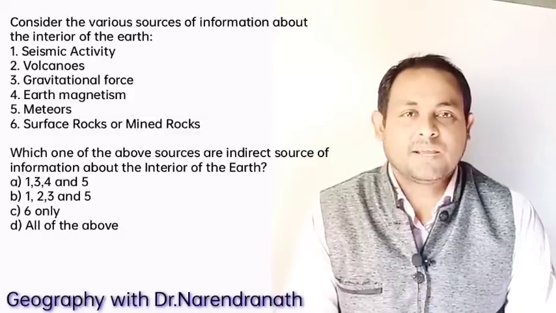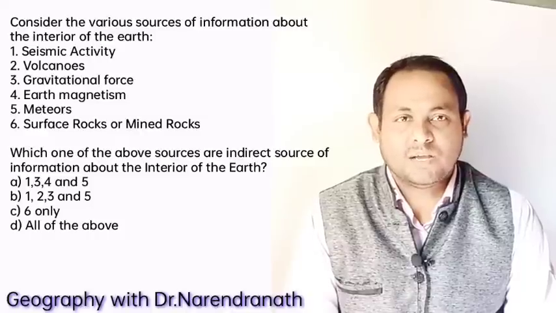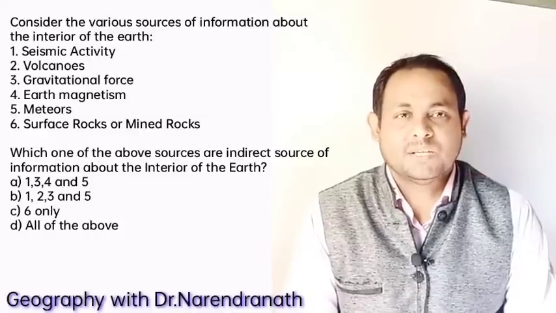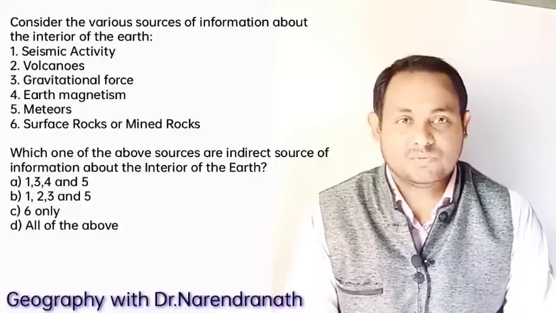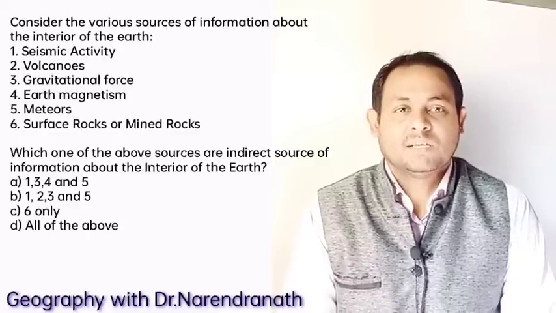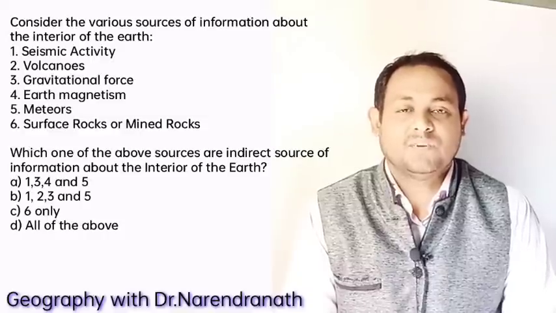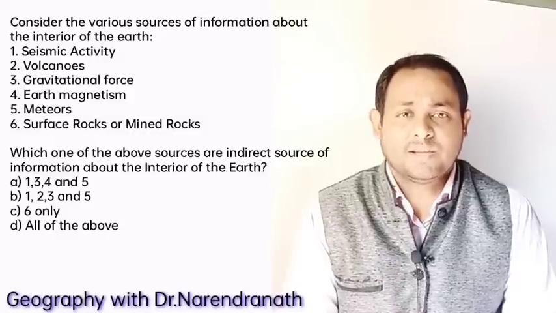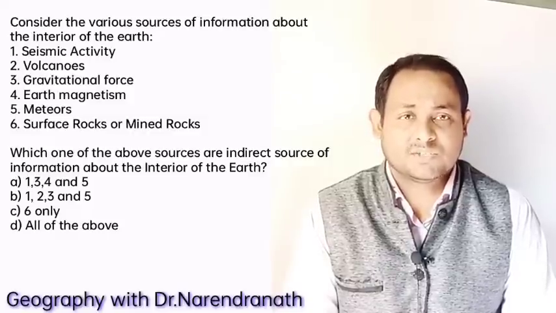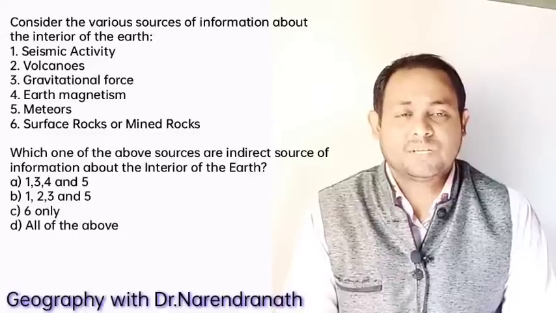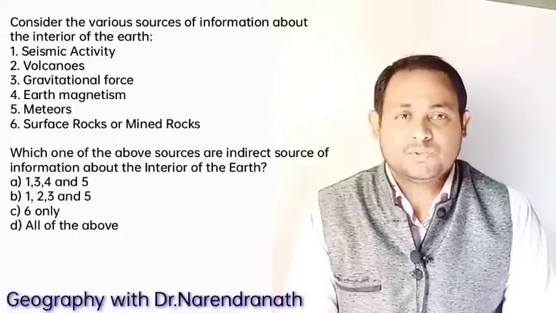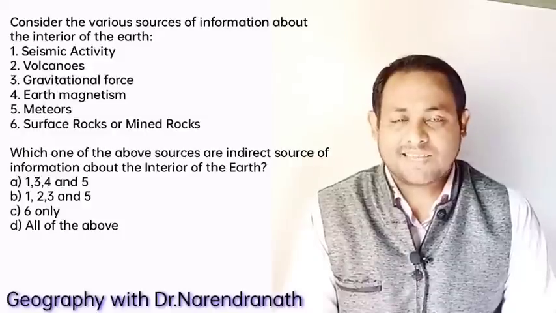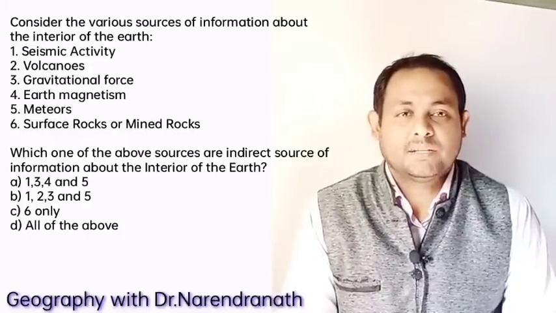Volcanic eruption forms another source of obtaining direct information, as when the molten material is thrown onto the surface of the earth during volcanic eruption, it becomes available for laboratory analysis of its properties. The matter indirectly provides information about the interior. Another source of information is the meteors that at times reach the earth.